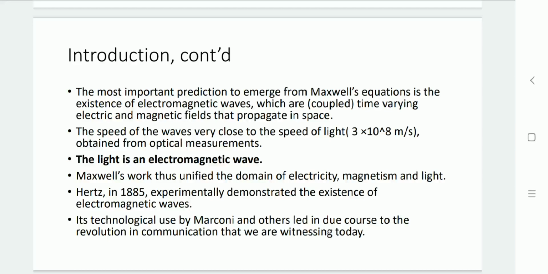As technology increased, Marconi brought a revolution in communication. He was able to demonstrate that the electromagnetic wave exists, and that communication is possible by electromagnetic waves.